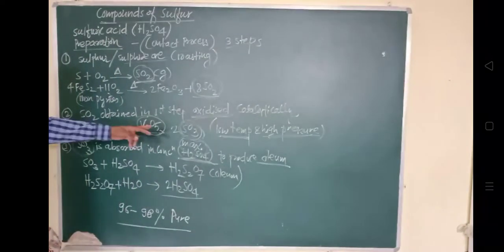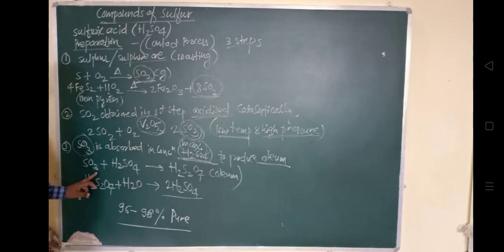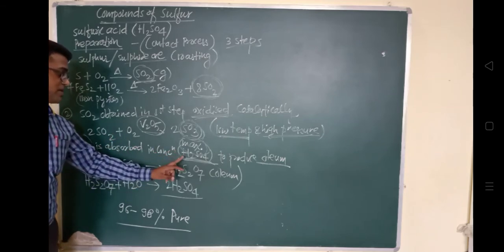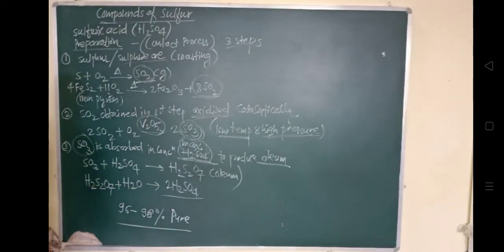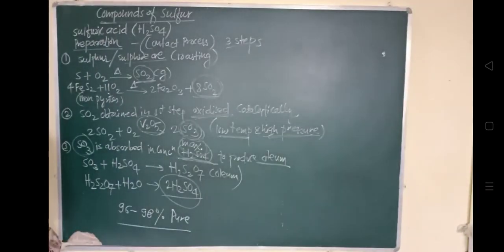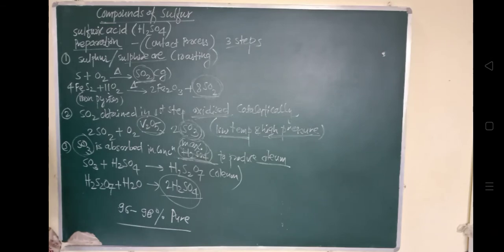So SO3, sulfur trioxide, is in gaseous form, and it gets absorbed in H2SO4, and this produces oleum. And when this oleum is diluted with water, it gives rise to 2 H2SO4, sulfuric acid. This is the preparation of sulfuric acid in 3 steps. The process is called the contact process, and about 96 to 98% pure H2SO4 is obtained by this process. So this is about the preparation of sulfuric acid.